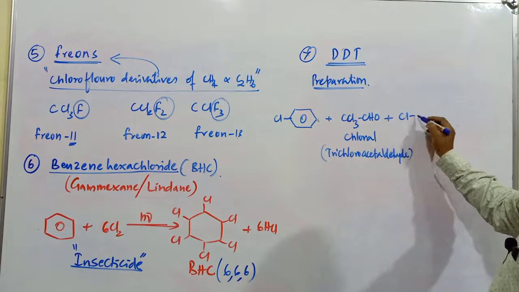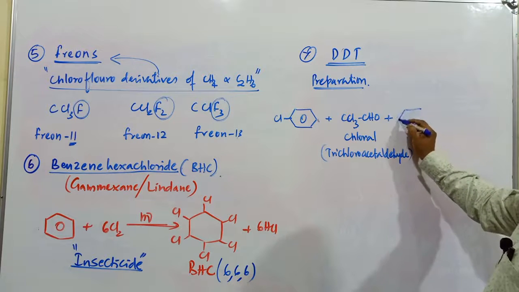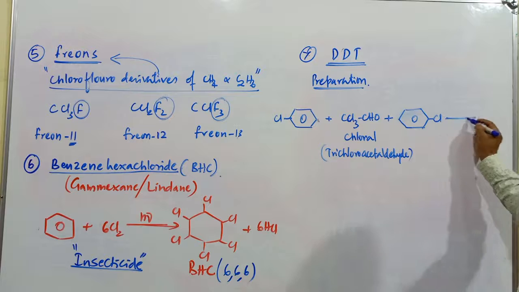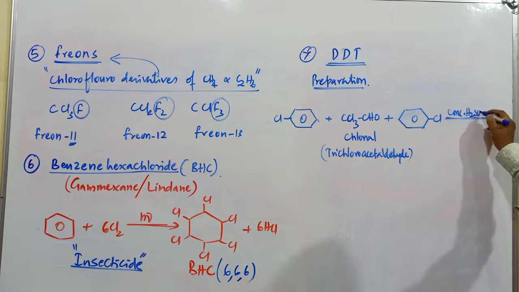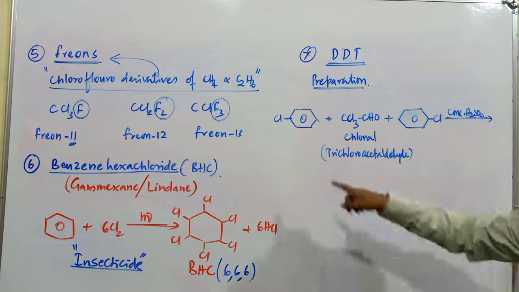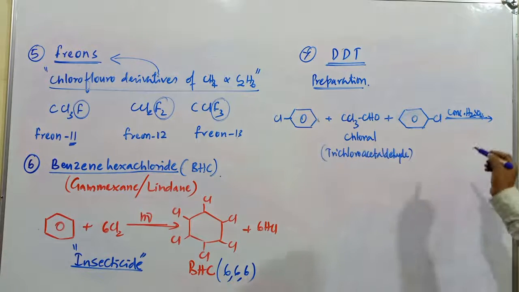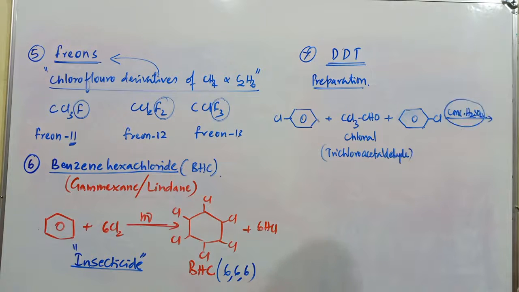Further, it is treated with one more chlorobenzene in the presence of concentrated sulfuric acid. This is chlorobenzene, this is also chlorobenzene, plus the chloral compound. You know the role of H2SO4: it is a dehydrating agent.